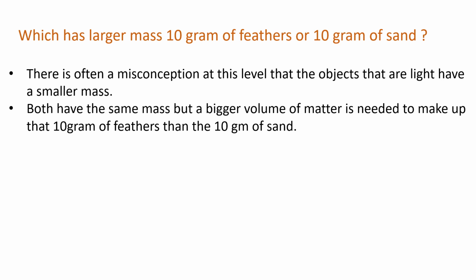Feathers and sand have the same mass, 10 gram each, but the major difference is the volume. A bigger volume of matter is needed to make up the 10 gram of feathers. There is a bigger volume in feathers than that of the sand, right?